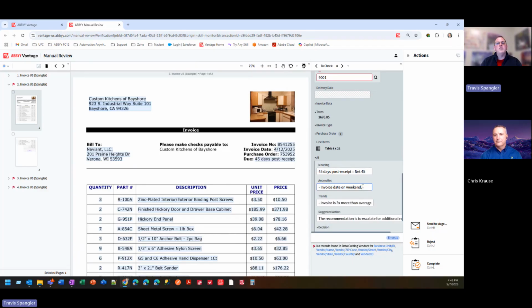So here's a cool example where potentially the invoice was dated for a weekend. Now, that is more of a caution, but you could see very easily how we could start incorporating different prompts or different questions that we could ask the AI to get a little bit more fraud hint. Is this an accurate invoice? Are we seeing some fraudulent activity? But here the AI is just notifying us, hey, this invoice date is on a weekend. Sometimes that's okay, but nonetheless, it is probably an anomaly. I'm sure most of our suppliers do issue invoices on standard business days.